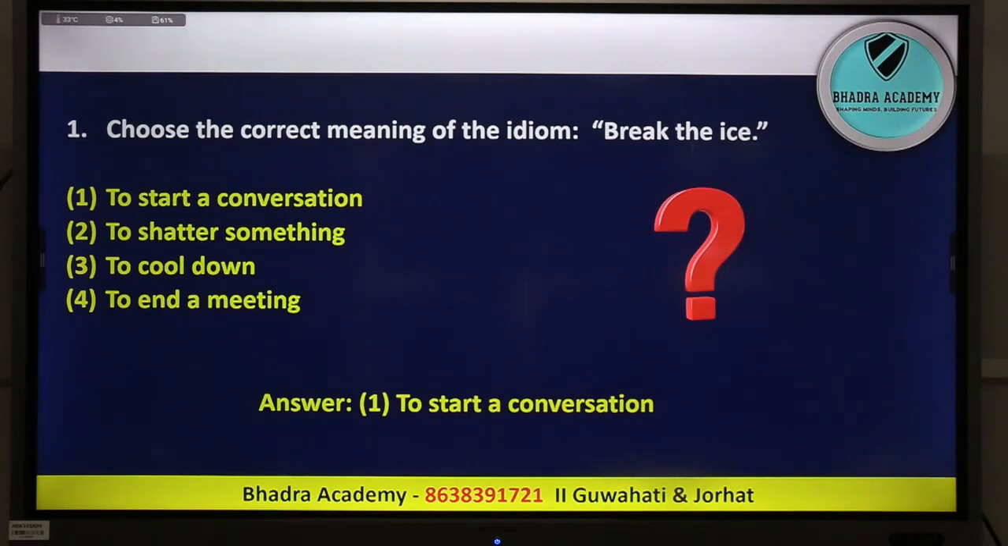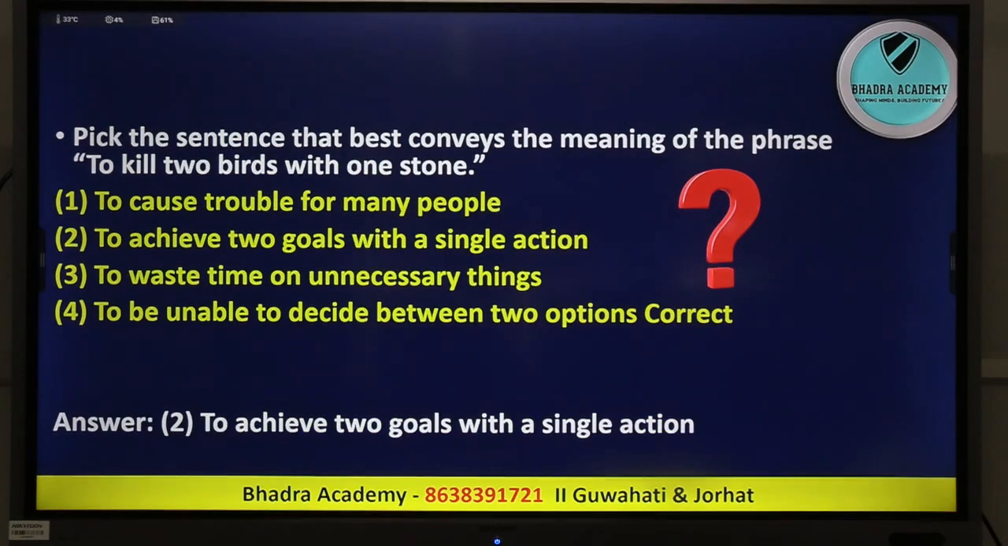What are the questions coming? For example, here you see, choose the correct meaning of the idiom break the ice. तो इस idiom का meaning क्या है? इसका आंसर होगा option 1 to start a conversation. Question number 2, pick the sentence that best conveys the meaning of the phrase to kill two birds with one stone. It simply means you target to achieve two goals or more goals with one single action, right? So the right answer option here will be 2.